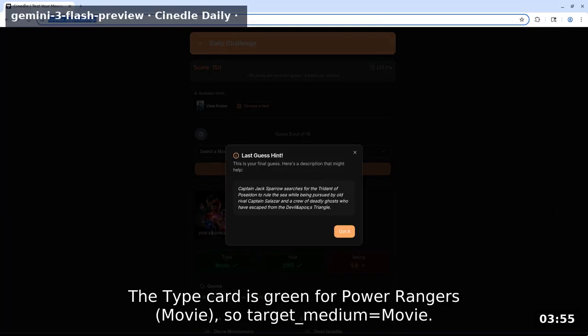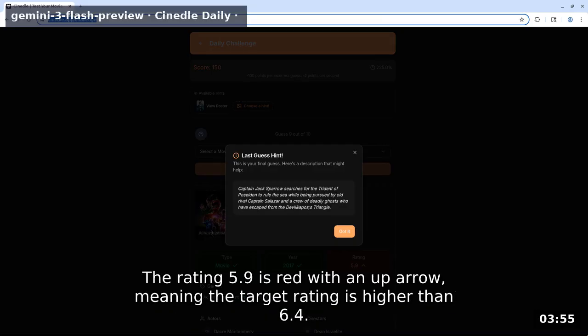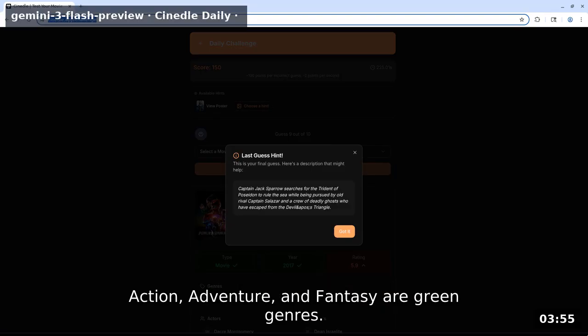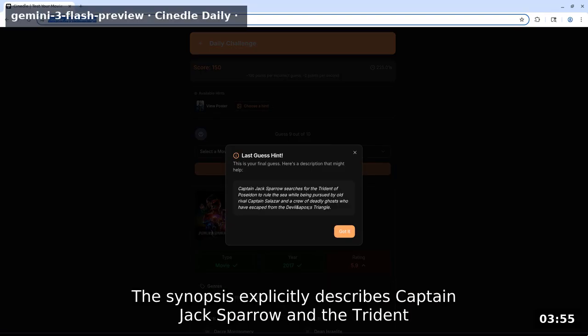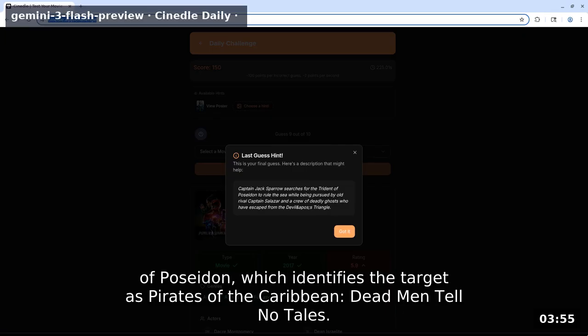The type card is green for Power Rangers movie, so target medium equals movie. The year 2017 is a green exact match. The rating 5.9 is red with an up arrow, meaning the target rating is higher than 6.4. Action, adventure, and fantasy are green genres. The synopsis explicitly describes Captain Jack Sparrow and the Trident of Poseidon, which identifies the target as Pirates of the Caribbean, Dead Men Tell No Tales.